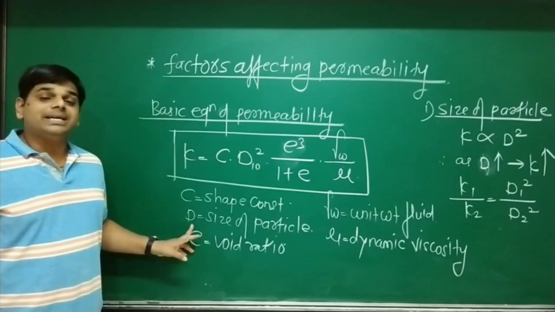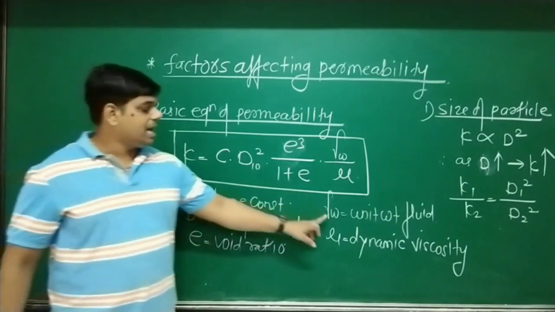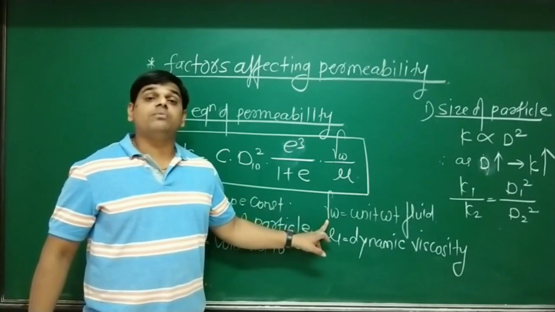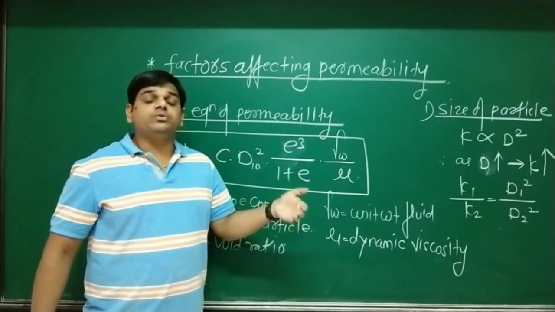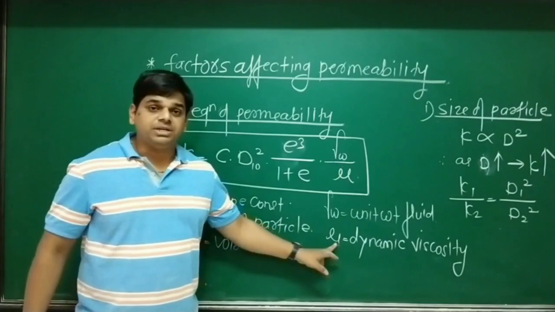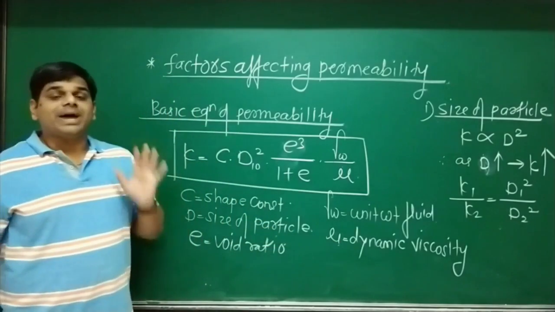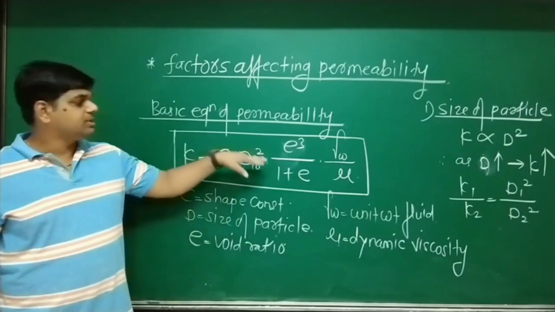D stands for size of particle. e stands for void ratio. Gamma w stands for unit weight of fluid, or unit weight of the liquid which is going to flow through a soil mass. Then mu is the dynamic viscosity. So whenever we are going to write the factors affecting permeability, we should remember this expression.